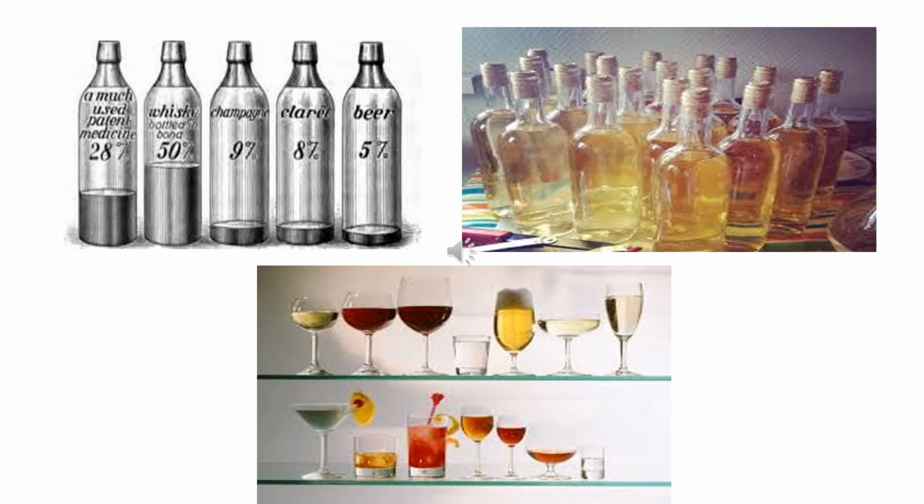Down below is a picture of different types of wine, white wine and red wine, and these can be obtained from various plant products like rice, maize, and some fruits like blueberries and grapes. So from various types of plant fruits and even flowers, wines can be extracted.